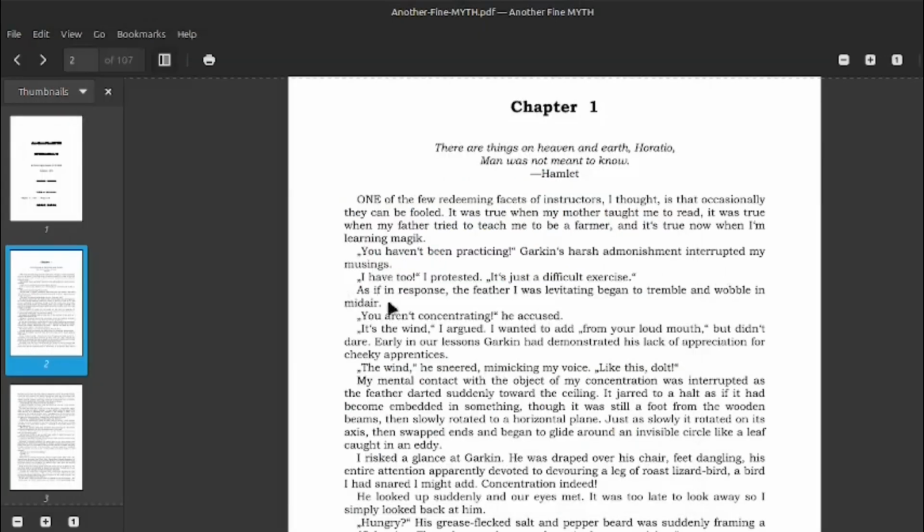Well, we maybe need to read further. Right, with a speed scan. Tried to halt as if he had become embedded in something. Still a foot from the wooden beams. The wooden beams. Right, so we got wooden beams.